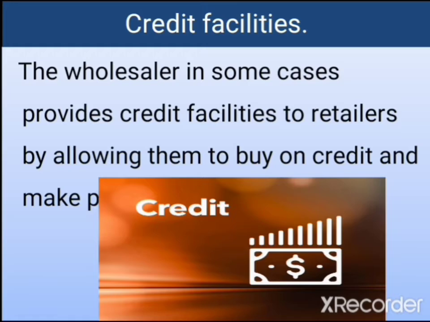Sometimes the retailer buys from different wholesalers. So sometimes the retailer might not have enough money to purchase a particular commodity from a wholesaler. Since the retailer has been considered to be creditworthy, that is, he pays his debt as and when due, without making unnecessary argument, the wholesaler can simply say, okay, since you are a good customer, you are creditworthy, I will sell to you on credit. So they sell on credit to the retailer, which is credit facilities.